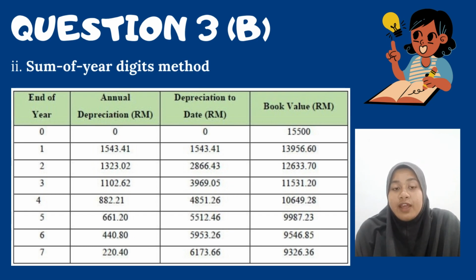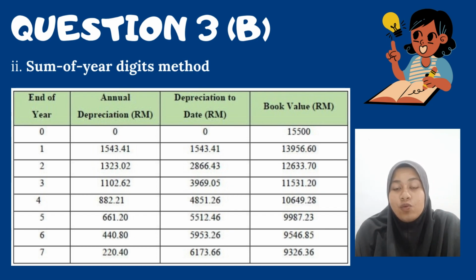of year 1, to find the book value using the sum of year digits method. As an example, RM15,500 minus 0 divided by 28 times RM6,173.64, you can get RM15,500.